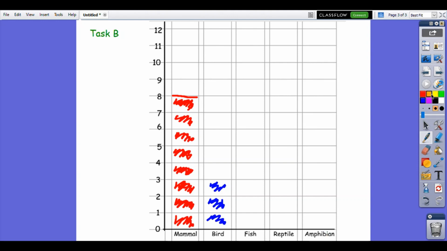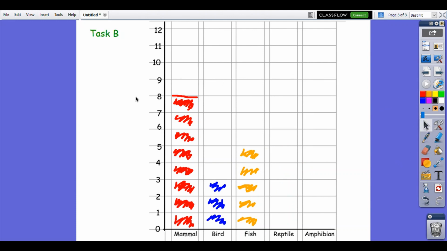And fish, I'm going to use orange like a goldfish is. It was 5 for fish, wasn't it? Oh, no, I've gone over the line. Let's try that again. 1, 2, 3, 4, 5. I can already see that more people liked mammals than liked birds, but more people liked fish than liked birds. And you get the idea. You could carry on that graph.